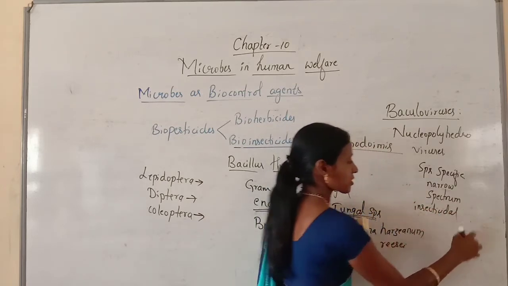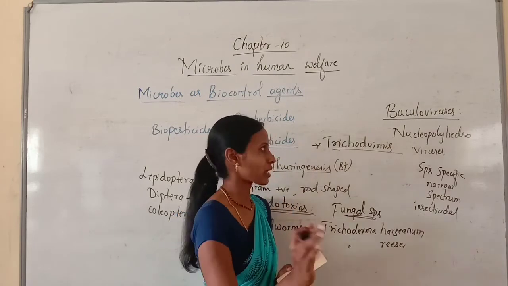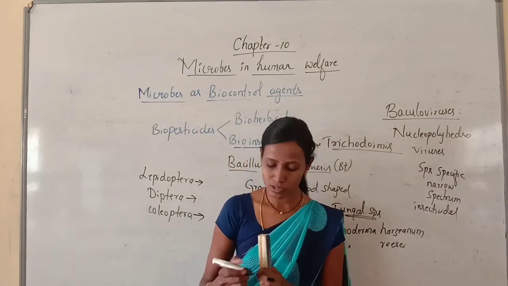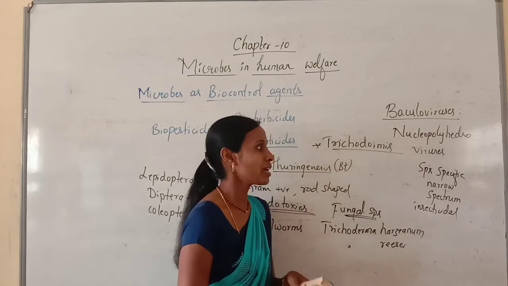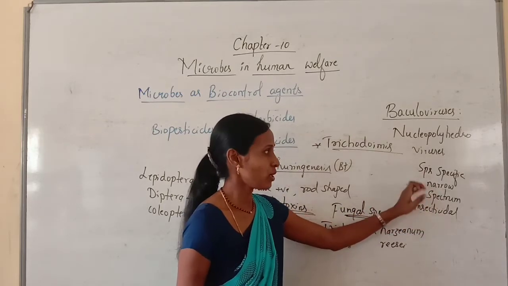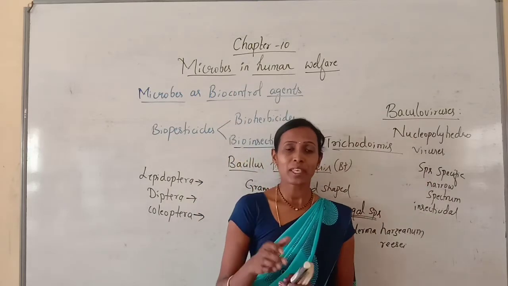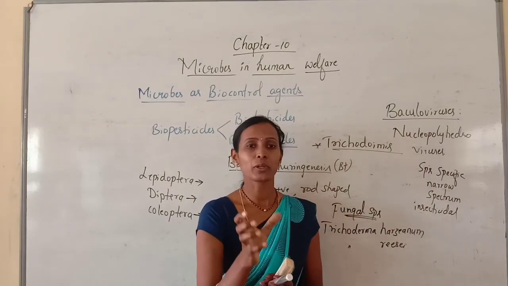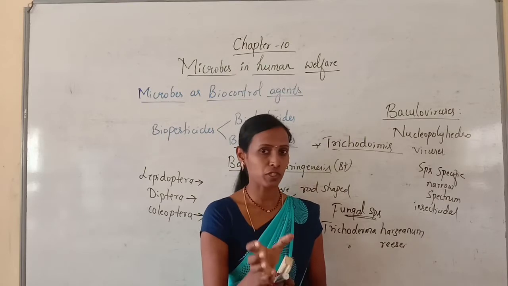So try to remember: baculoviruses are excellent organisms for being species specific, narrow spectrum and having insecticidal property. Species specific means these are effective against a particular species. So that is called species specific.